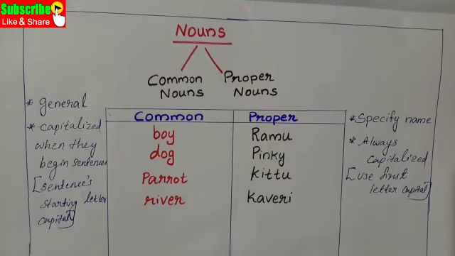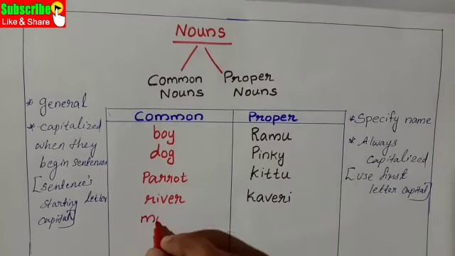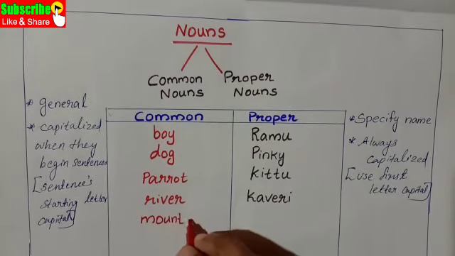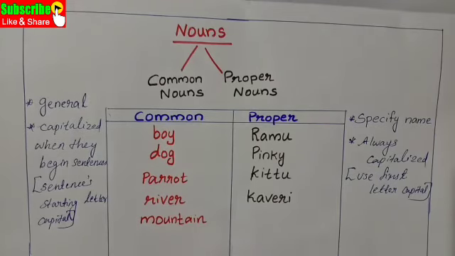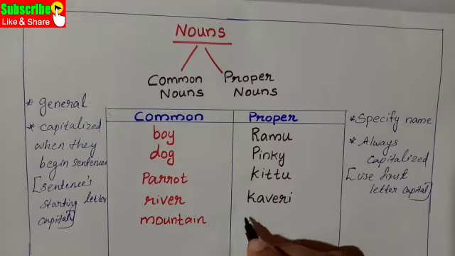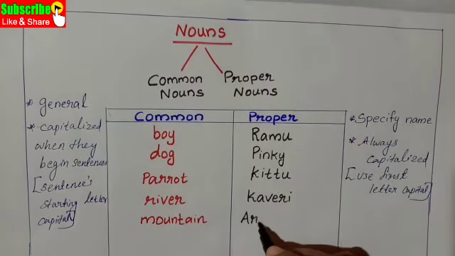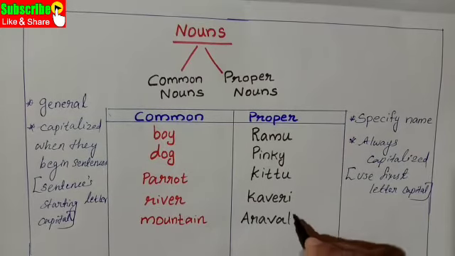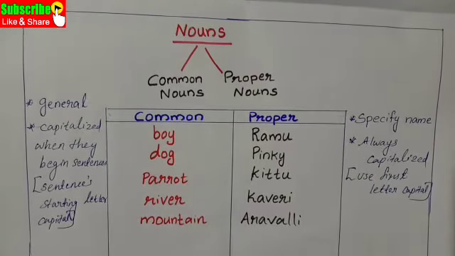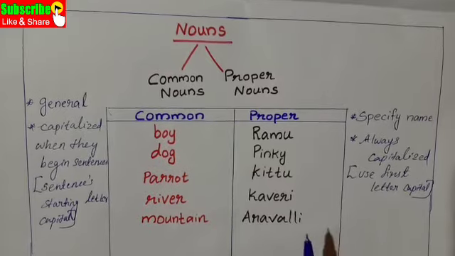Next example, mountain. Mountain is a common name for all mountains. But the specified name, the name of a mountain, Aravalli. So, here mountain is the common name and the specified name is Aravalli.